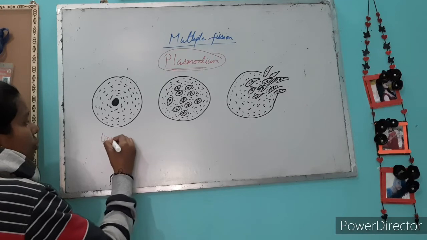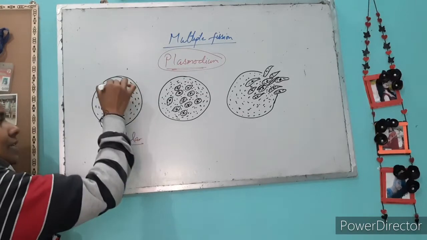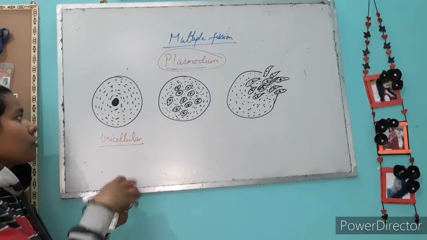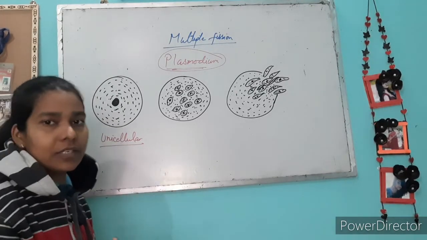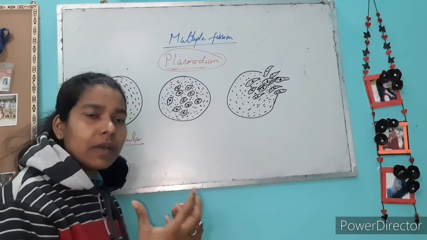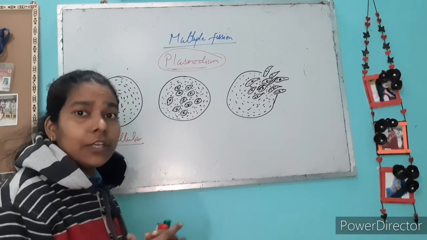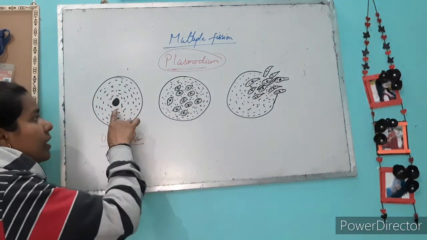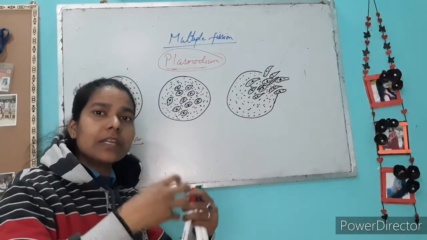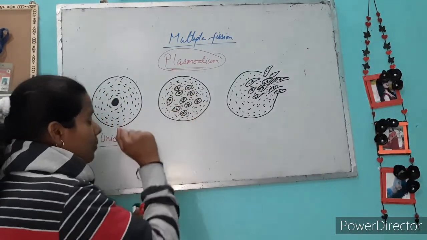Plasmodium is unicellular, and this single cell divides first by karyokinesis. Already I taught you in binary fission that whenever a single cell divides, the first step is karyokinesis, followed by cytokinesis. First of all its nucleus is divided into multiple nuclei. Karyokinesis occurs multiple times and many nuclei form.